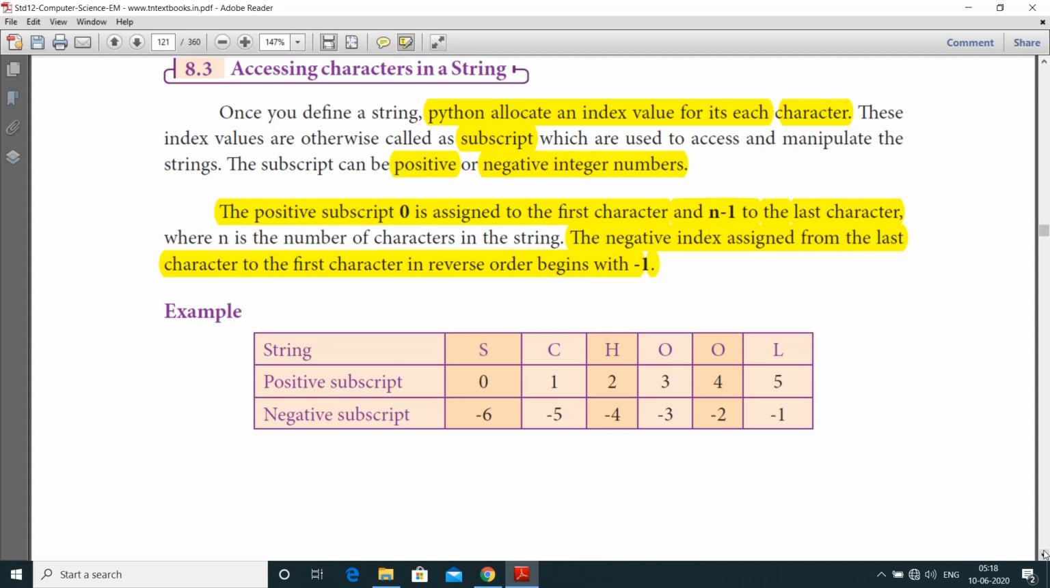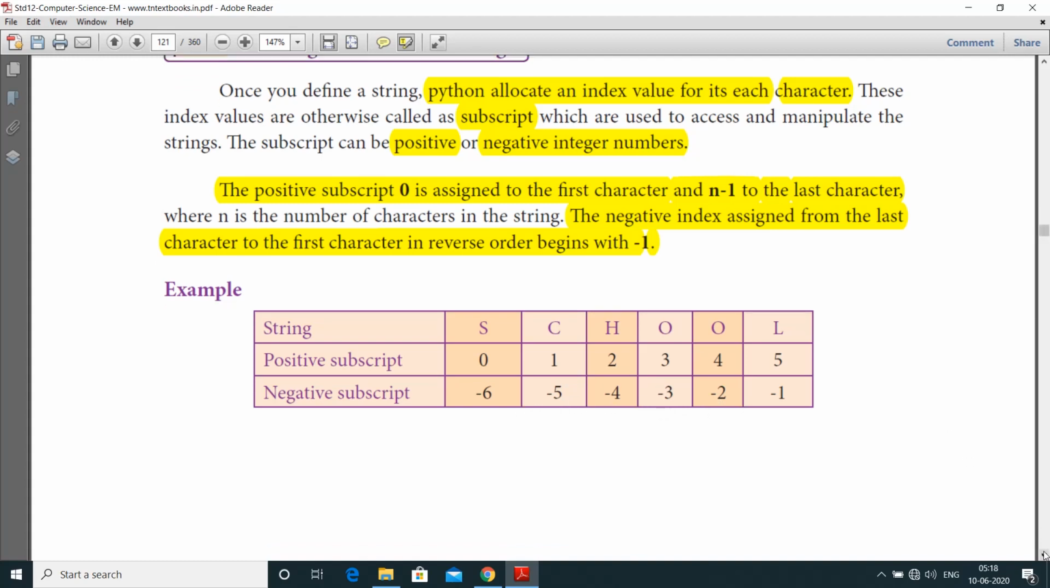String "school" from the start. Here, if it is a positive subscript, it means from the beginning. Here the index values are 0, 1, 2, 3, 4, 5. If it is a negative subscript, it is from the last, so it's a reverse order: -1, -2, -3, -4, -5 and -6.